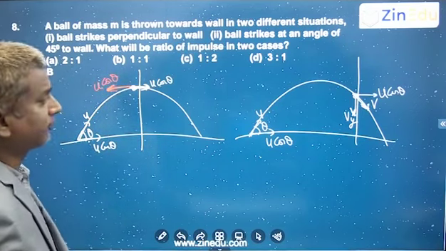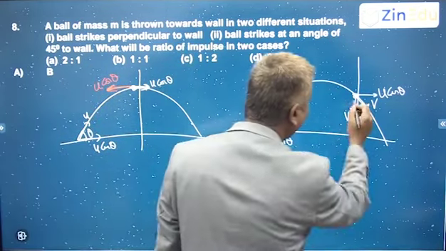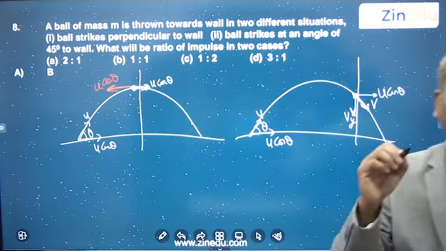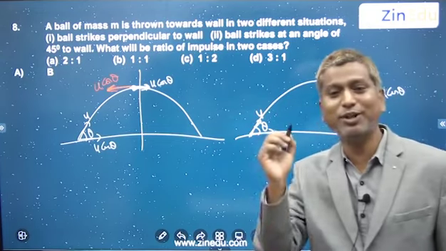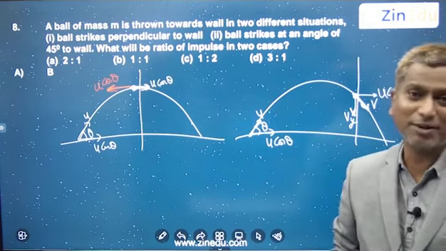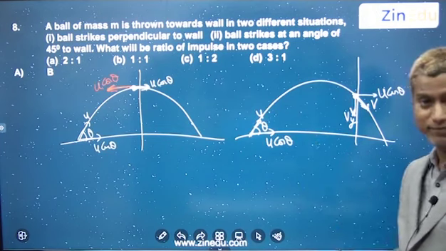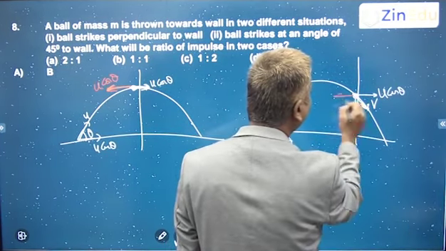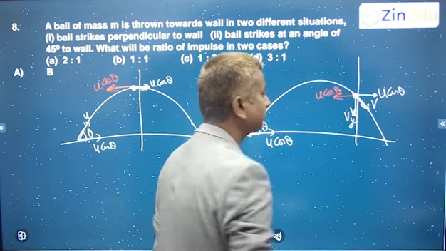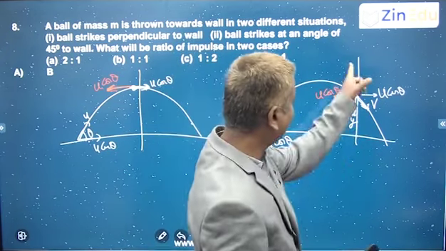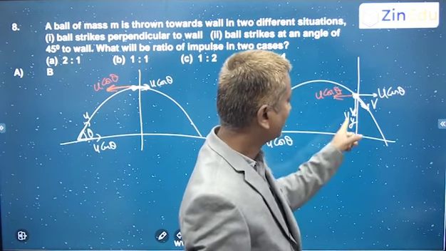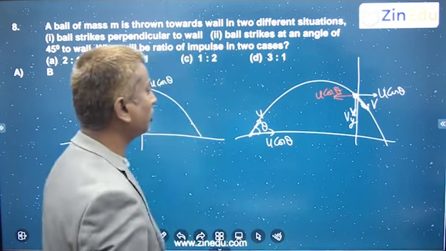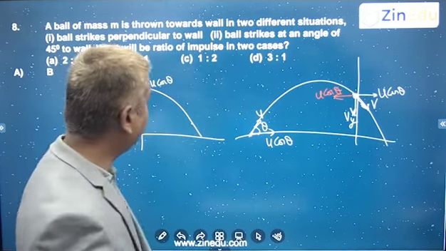Now here also, in oblique collision, elastic collision means separation speed is equal to approach speed along the line of common normal. The common normal is this one. So approach is u cos theta, and separation will also be u cos theta. There is no impulse in the vertical direction, so Vy is not going to change. Only this will change. And we know that impulse is nothing but change in linear momentum.